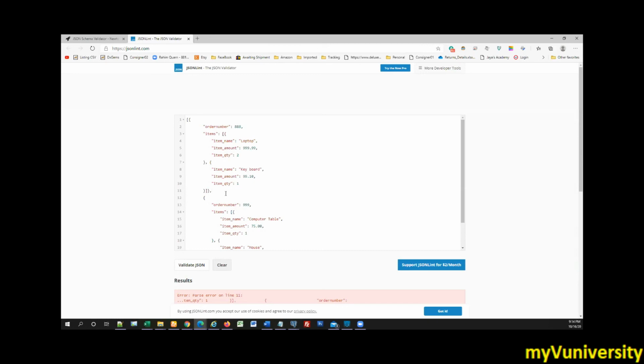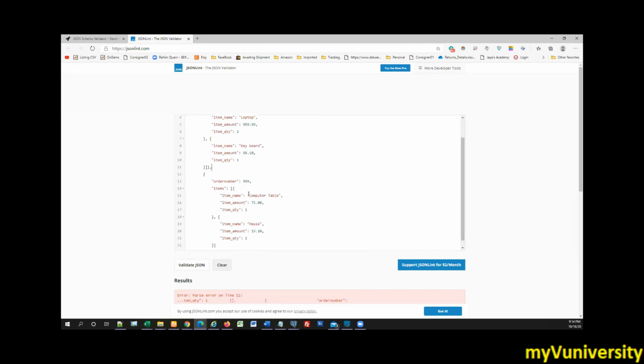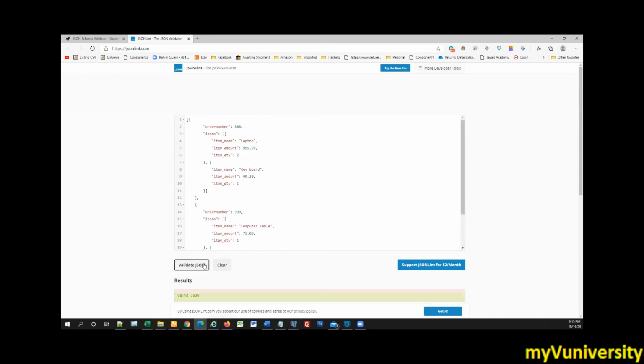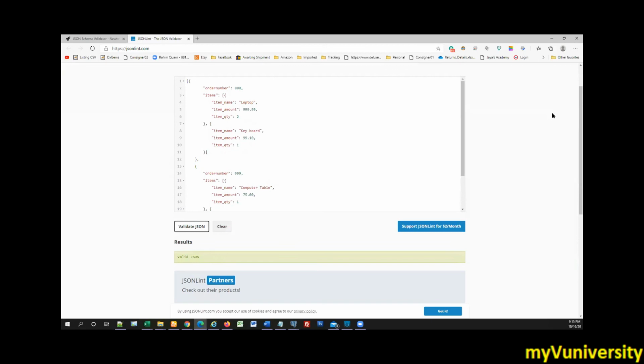Order one got completed on line number 11, and on line number 12 your next order got started. Just come down and check. Same thing on line number 22, you will have one closing curly bracket, which is the closure of the second order. Exactly. Of course, it is a little bit cumbersome to type that JSON and play around with this. Valid. Exactly, it's valid. It is just the arrangement, if you can give it properly.